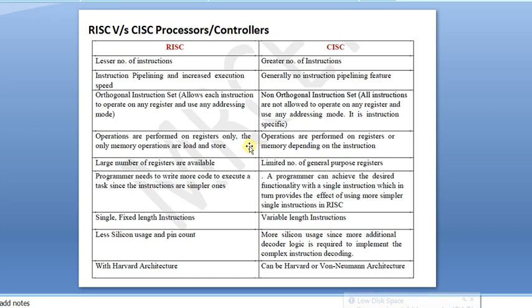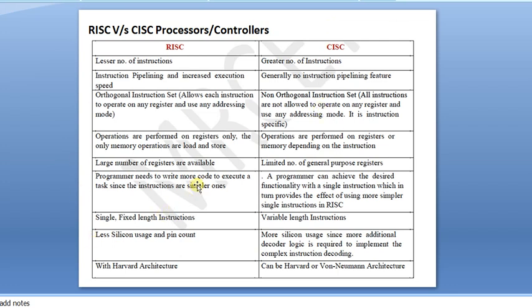Operations are performed on registers only. That's why the ARM processor is a load-store architecture. Every operation is performed in registers only. But CISC is not like that. It performs memory operations also, except memory to memory. The rest of all operations will be performed in CISC.